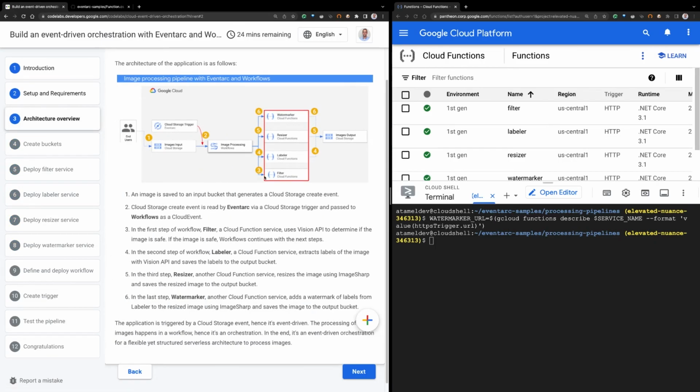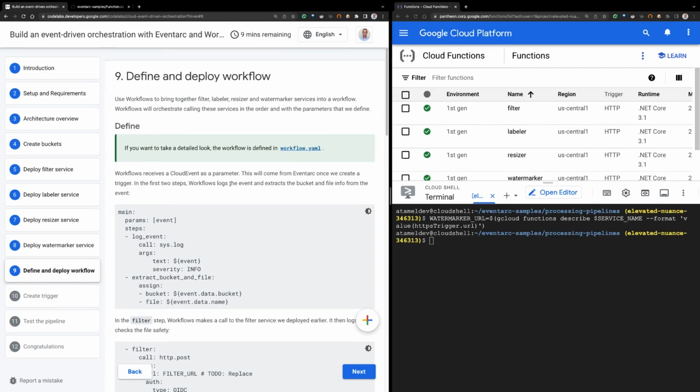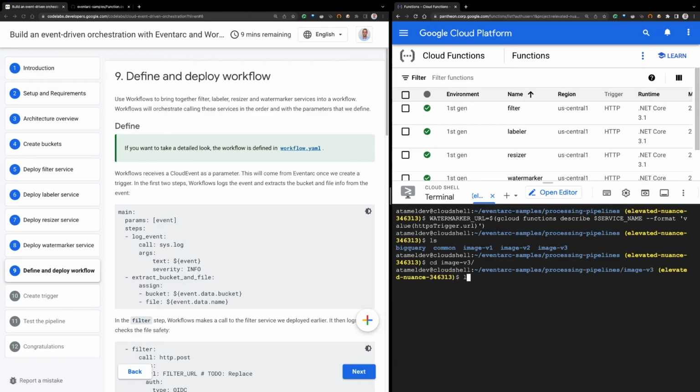Now we need to bring them together into an orchestration so that they are called in the order that we defined, and the arguments are passed along and things like that. So that's step 9. And to define the workflow, we're going to use the Google Cloud Workflows service. And you need to define that in YAML or JSON. So we have this workflow.yaml file. If you go back to our Cloud Shell, you will see that under image with v3, we have this workflow.yaml where the workflow is defined, okay?